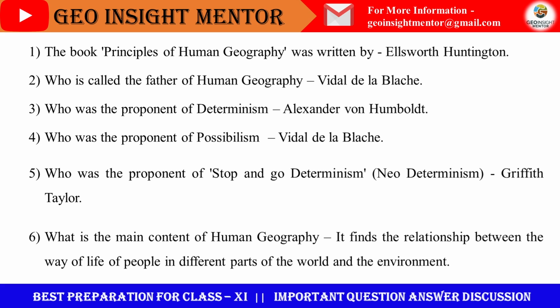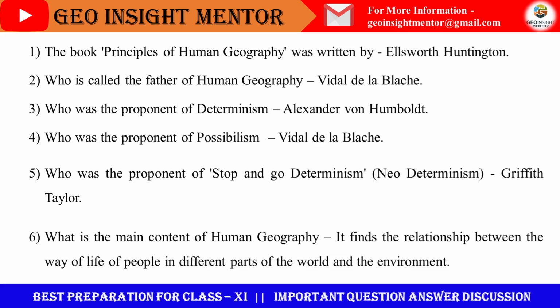Who was the proponent of stop and go determinism? That is the neo-determinism. The answer is Griffith Taylor. So what is neo-determinism? It is the combination of both possibilism and determinism. It is the middle position of possibilism and determinism.